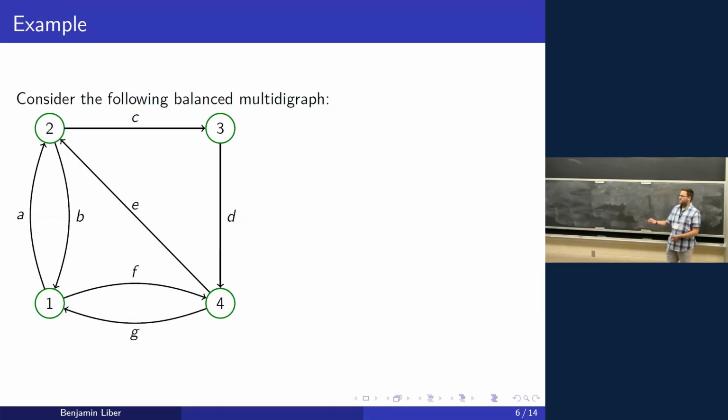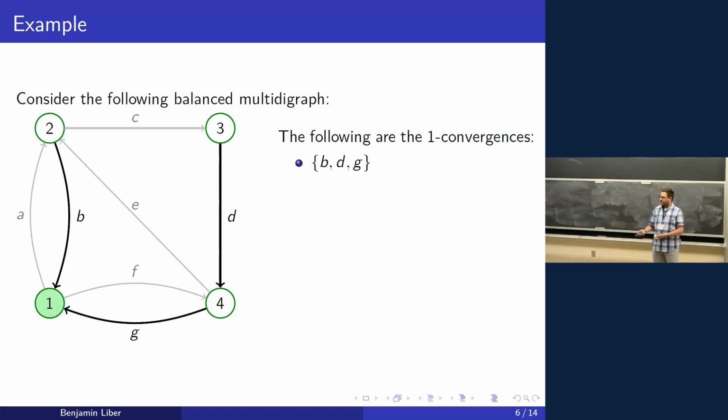We're going to consider this balanced multidigraph. You can check its balance. It's not too hard to look at. The following are all of our 1 convergences. First we have B, D, and G, because 2 can get to 1 through B, 3 can get to 4, which can get to 1 through D, and then 4 can get to 1 through D. As you can tell, there are no cycles, and so that forms a 1 convergence of size 3.